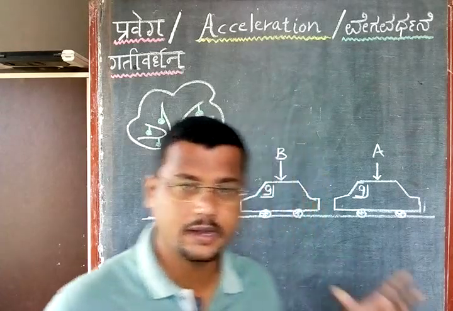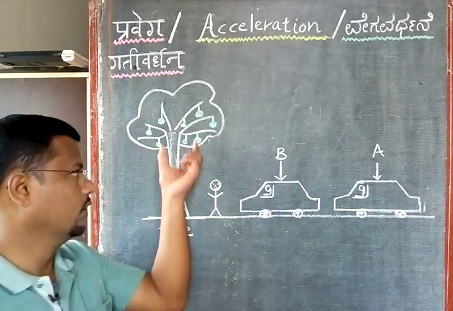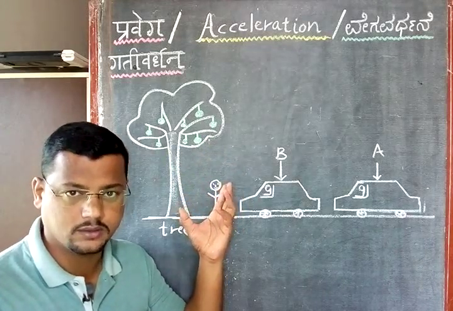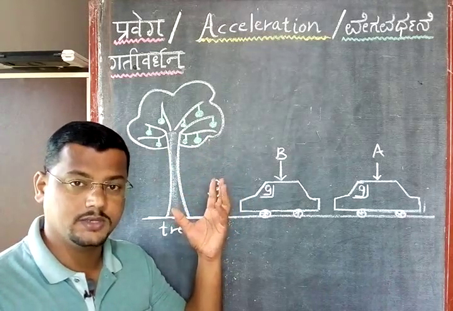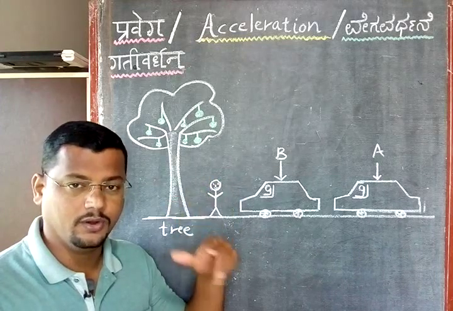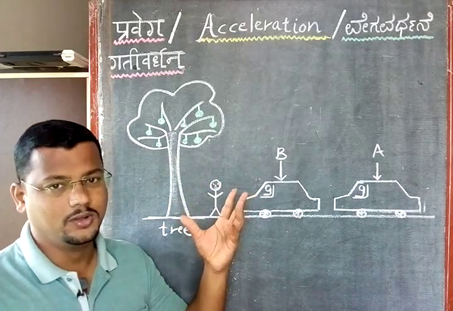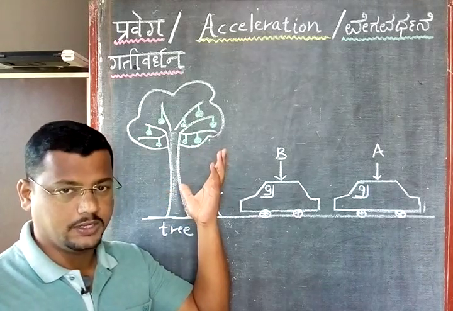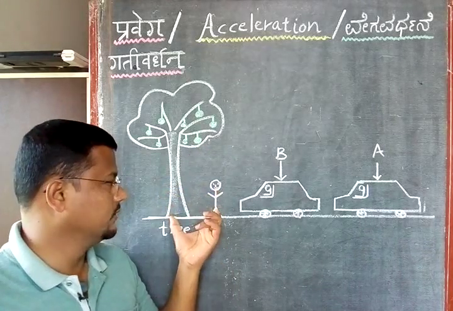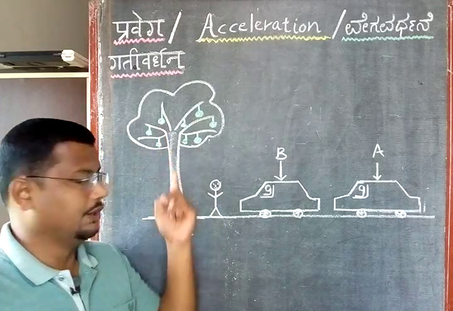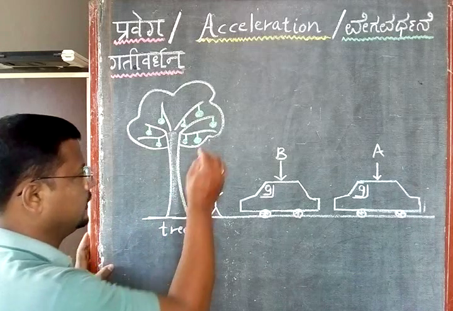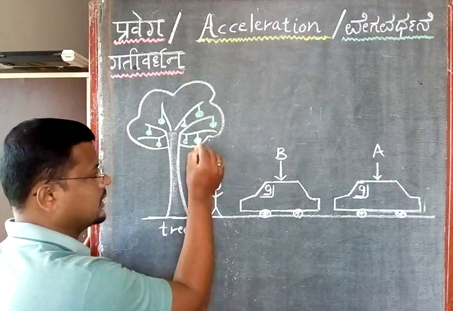I have drawn one tree here. On this tree we have got apples. Any fruit would do, but I have taken the example of apples because you know Newton's apple theory, the apple falling down and the discovery of gravity. So due to that reason I am taking the example of the apple here. For the first example, we have got one tree, and on this tree we have so many apples. So I will think about this apple now.